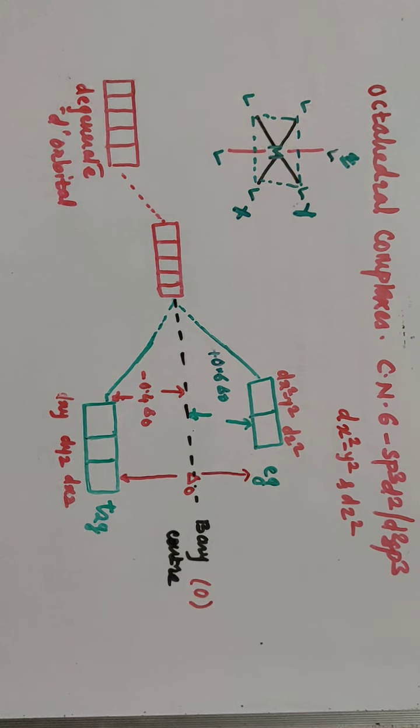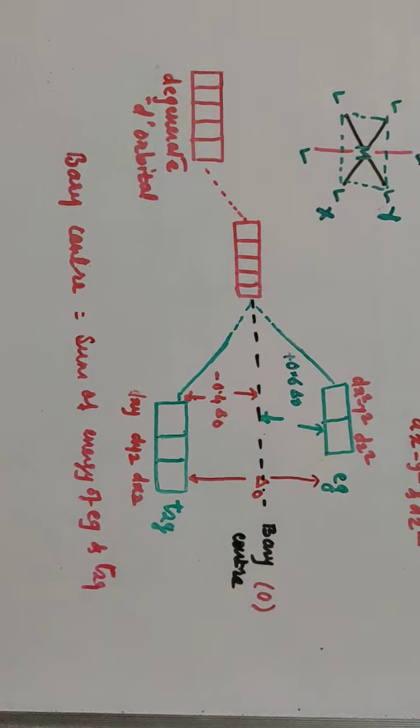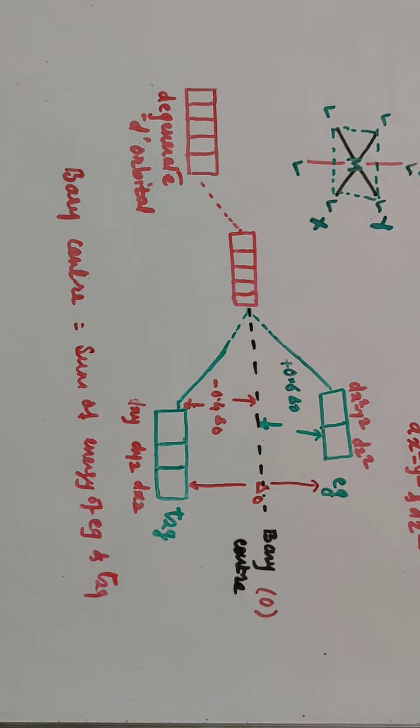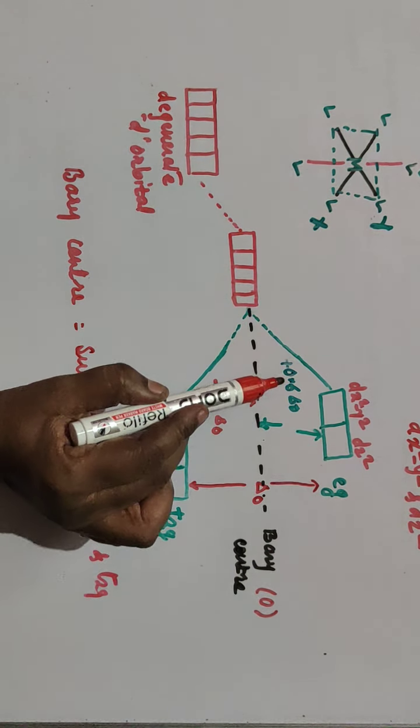Eg, I'll write here, the barycenter having zero energy center, and this is the sum of the energy of Eg and the energy of T2g. So what is the energy of Eg and T2g? How does it become zero? Actually this is 0.6.